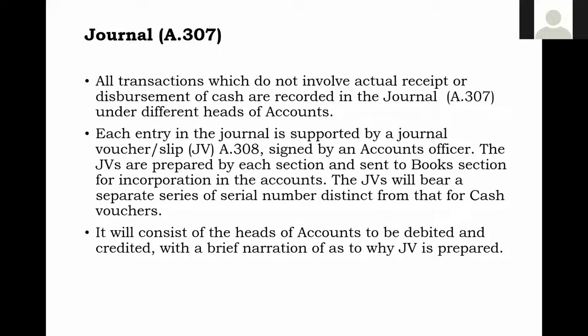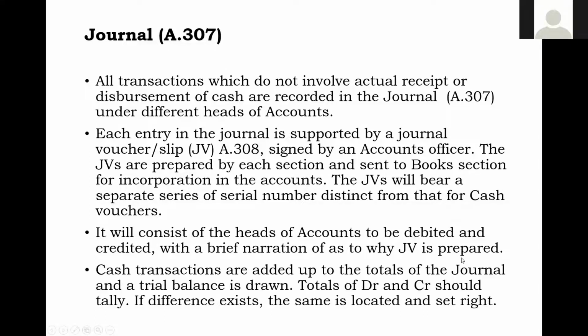Then automatically it will be available, and all the JVs, irrespective of the sections, will be listed in the journal. This journal will consist of heads of accounts to be debited and credited, with a brief narration as to why the JV is prepared.